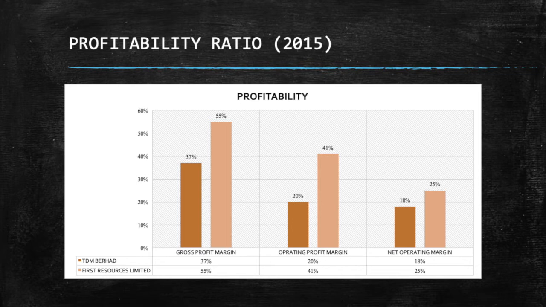And for the operating margin, TDM Berhad is 20% and for First Resource Limited is 41%. And for the net profit margin, TDM Berhad is 18% and for the First Resource Limited is 25%.